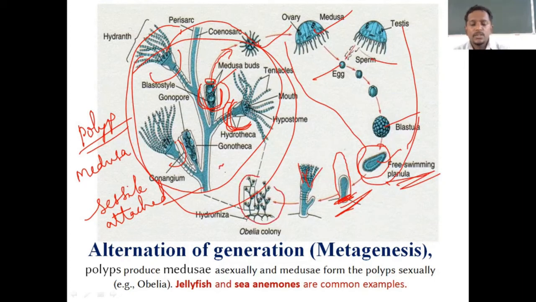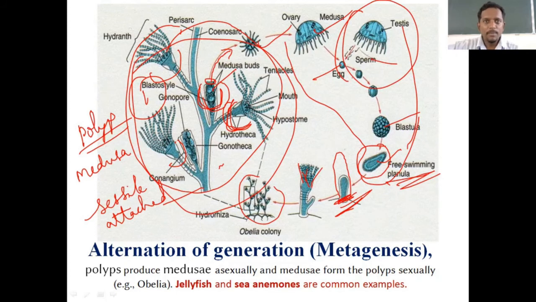Understood? So this animal, for example, if you are a scientist, if you see the first one, you assume this is a plant-like structure, and then with a deep study, you may come across to know this is a group of animals. But as a common person, if you see the first one, you assume this is a plant under the sea, and if you see this side which I'm circling, you may think of it as a jellyfish type of organism.